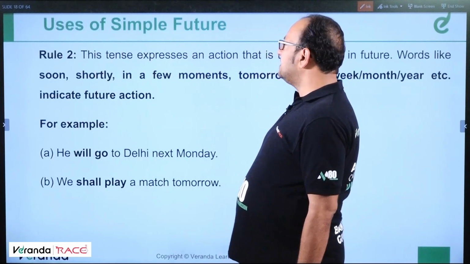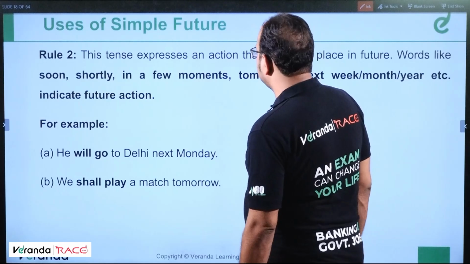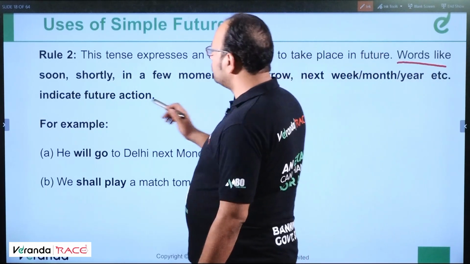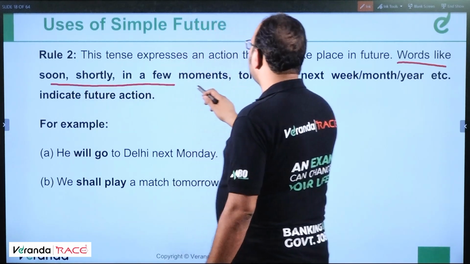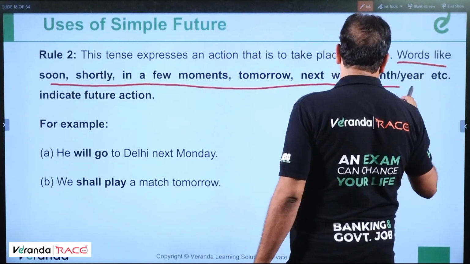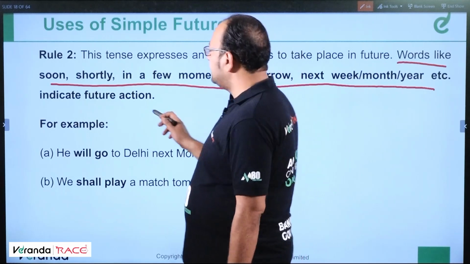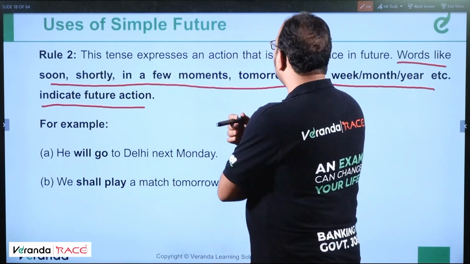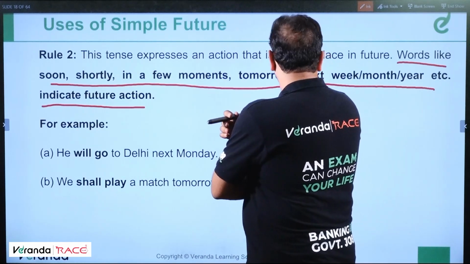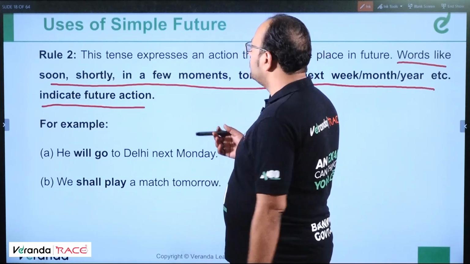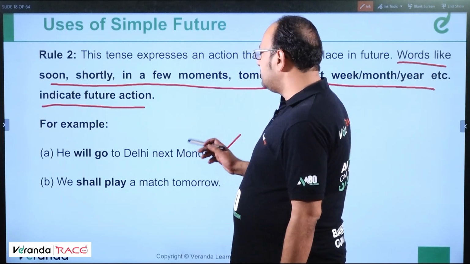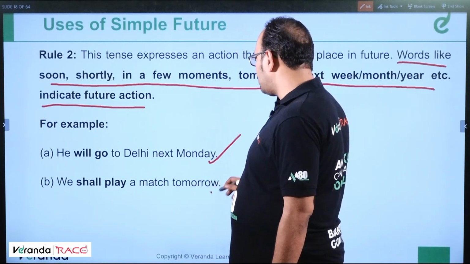Rule number 2. This tense expresses an action that is to take place in future. Words like soon, shortly, in a few moments, tomorrow, next week, next month, next year indicate future action. So these words are used with simple future. Example, he will go to Delhi next Monday. We shall play a match tomorrow.